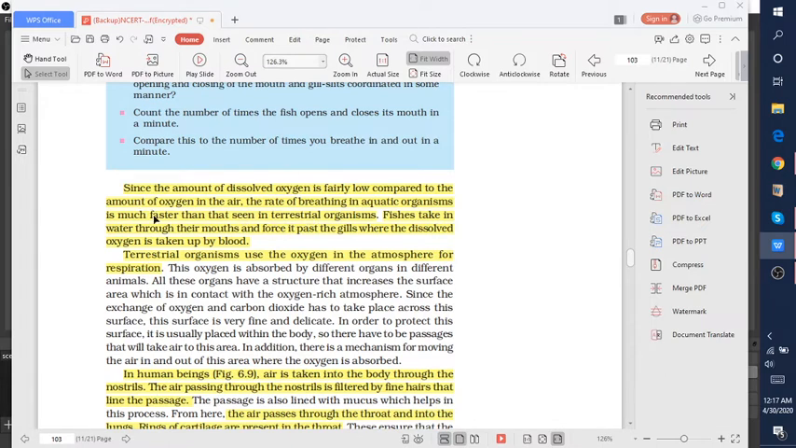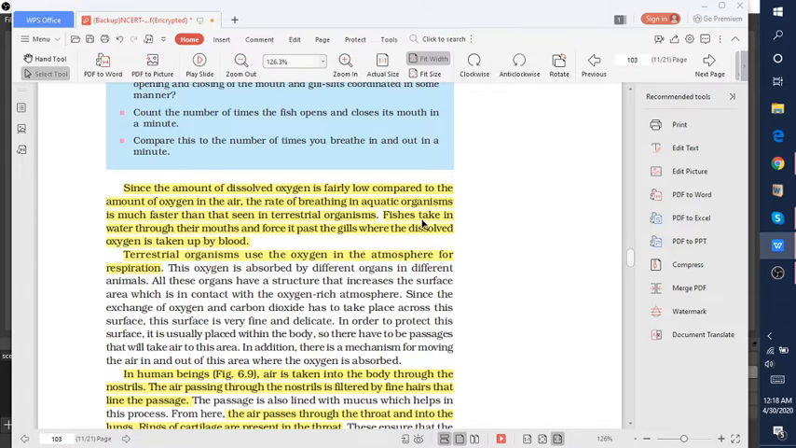Why? Because the amount of dissolved oxygen is fairly low compared to the amount of oxygen in the air. The amount of oxygen dissolved in water is very low as compared to the amount of oxygen present in the atmosphere. So that's why the rate of breathing in aquatic organisms is much faster than in terrestrial ones.